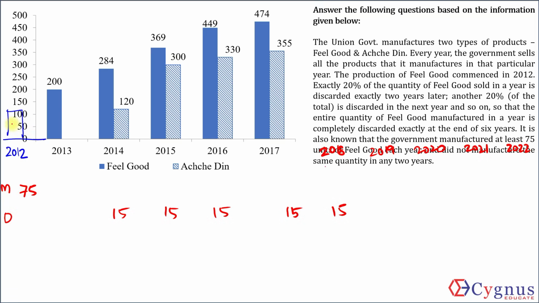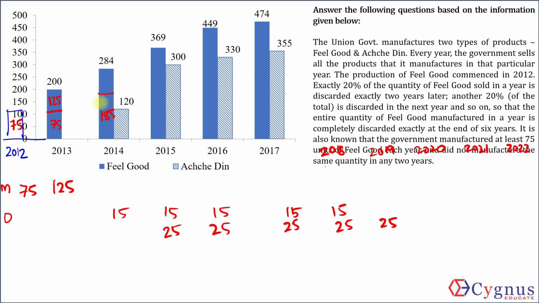If 75 units were manufactured in 2012, they would have been in use in 2013 as well. So out of 200 units in use, 75 were from previous year, hence 125 were from this year. 20%, 25. Out of the 200 units in use, 15 were to be discarded. That means 200 minus 15, 185 will continue to be in use, which means the new units produced in 2014